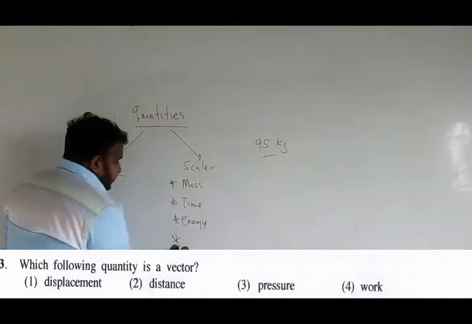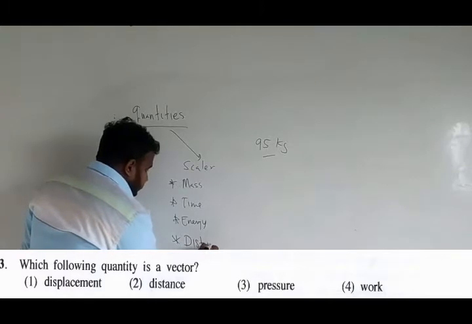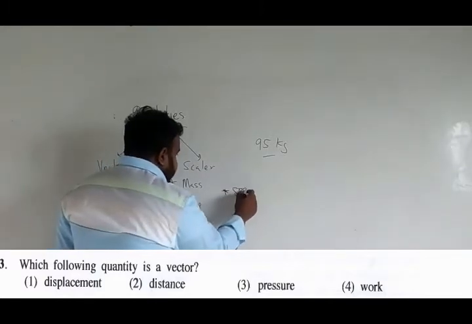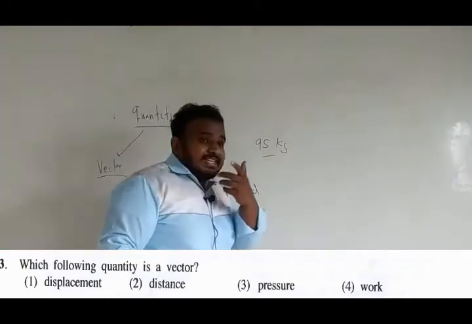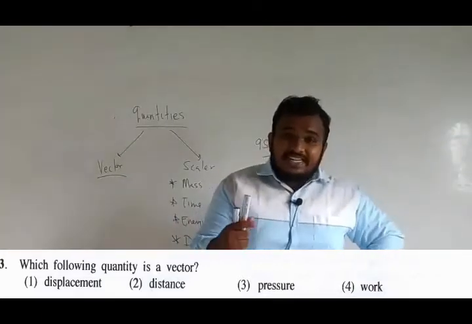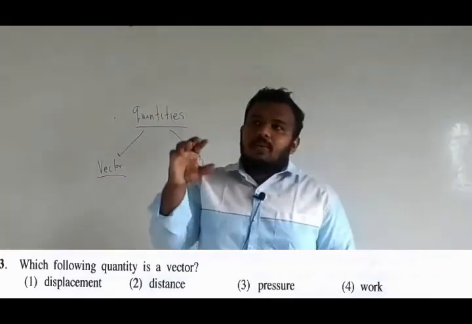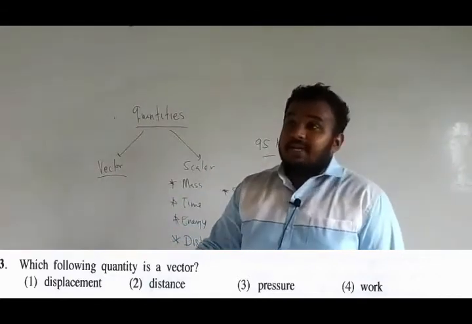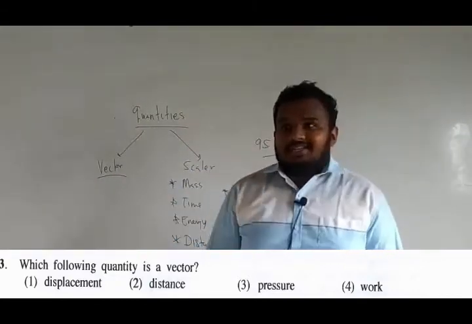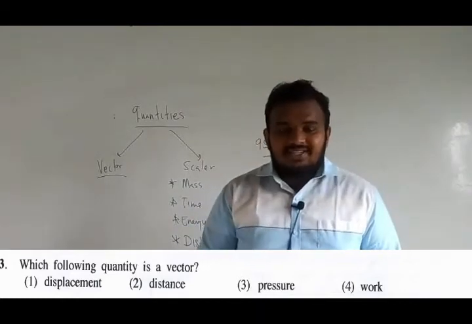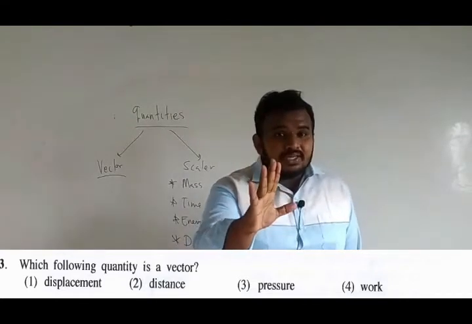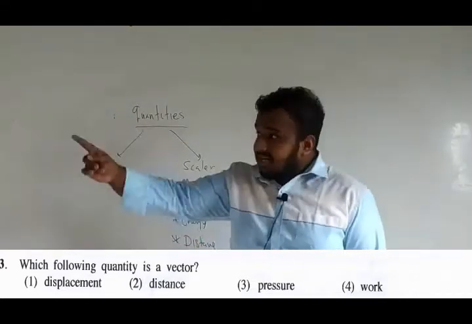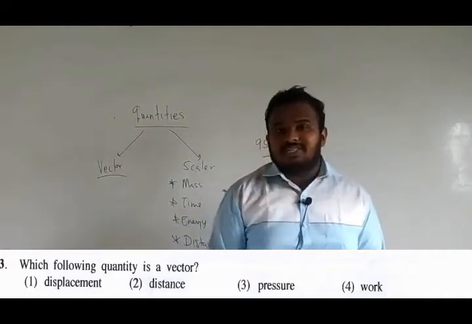Also in physics, distance and speed do not require a direction. So vector is totally different. Vector requires direction. Whenever you talk about a vector, you should say the direction. For example, how much force you exert. So here if you say, I exert a force of 5 Newton, it's not sufficient. You should say the direction: right, left, up, down.